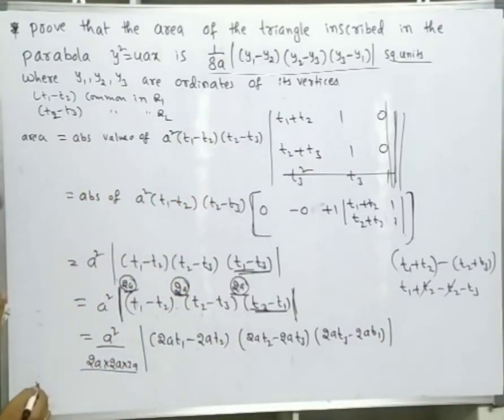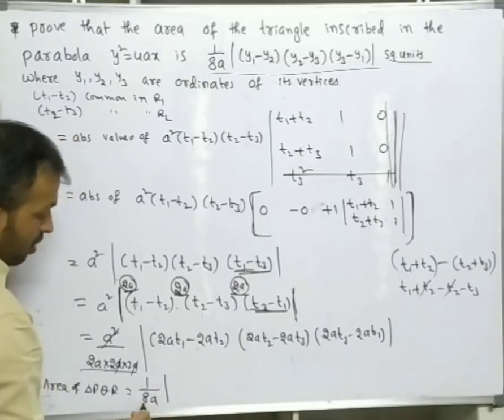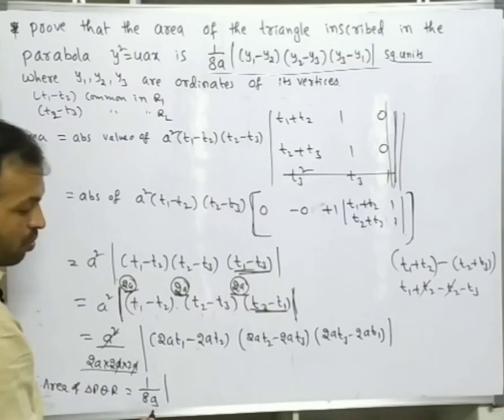So finally, the area of triangle PQR is equal to: a square gets cancelled, 1 by 2 to the 4, that is 1 by 8a, modulus of y, because a is always positive, which is the focal length.